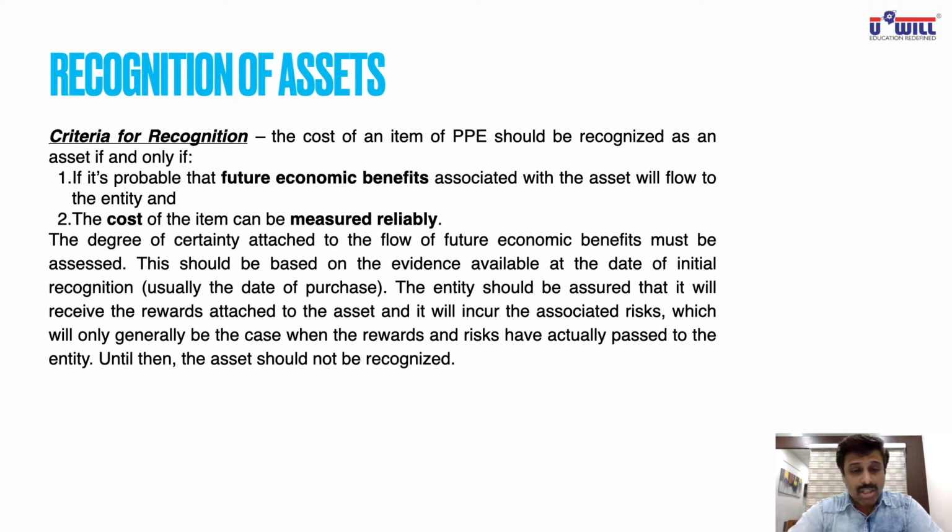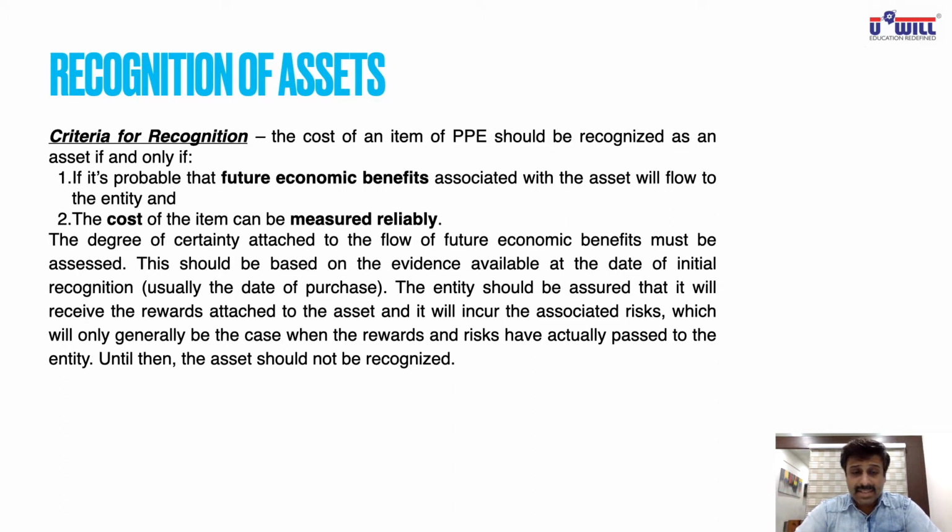Second, the cost of the item can be measured reliably. Generally, cost can be measured reliably. You have the bill, you have the invoice, you have the vouchers available that show what the cost is. So there are two simple conditions to be satisfied to record any item as an asset. Condition 1, we must earn money from that asset in future, and condition 2, there should be some proof or evidence which shows the cost of that item.